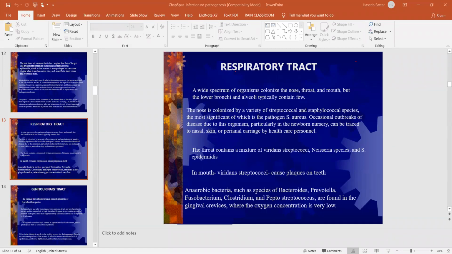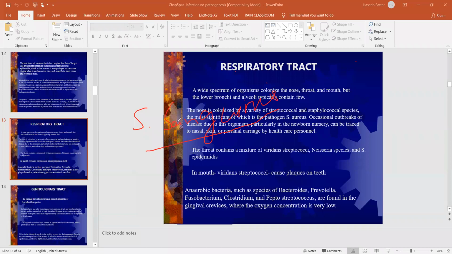Yes, sir. Okay, so within our bacteria, we also have another bacteria, that is Streptococcus sanguinis.